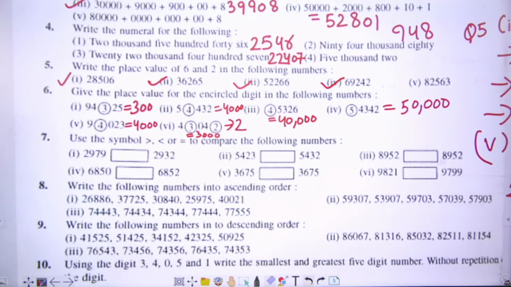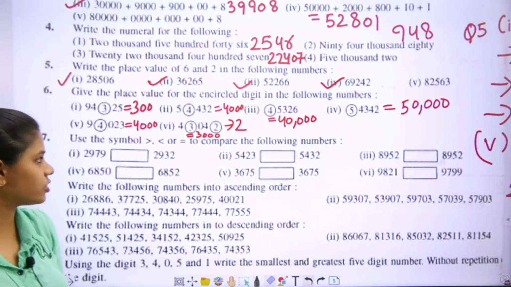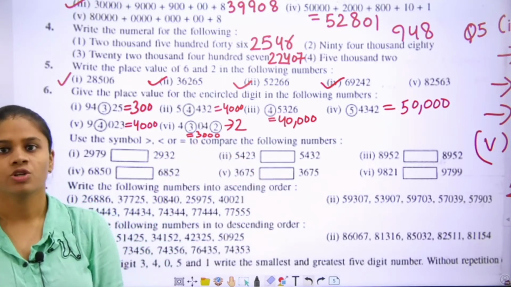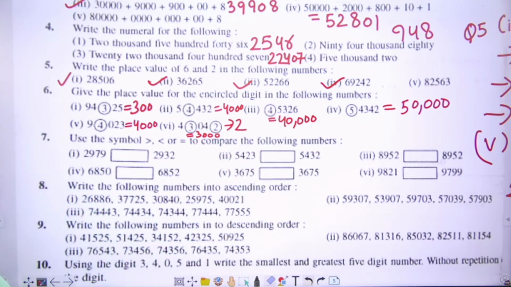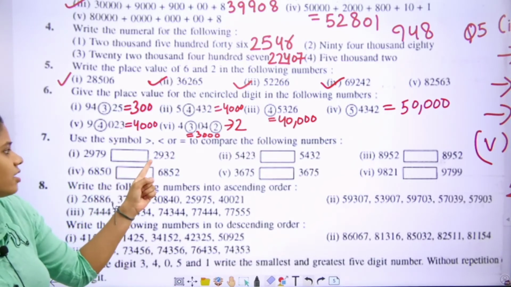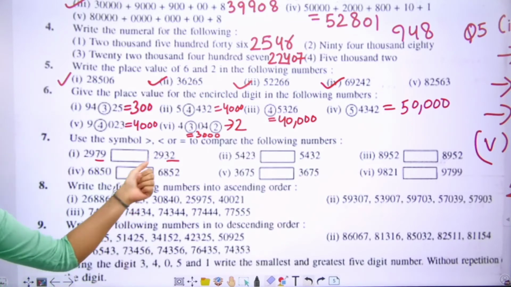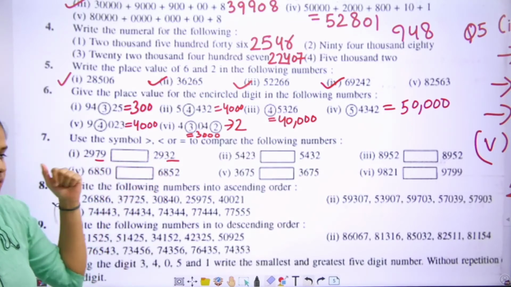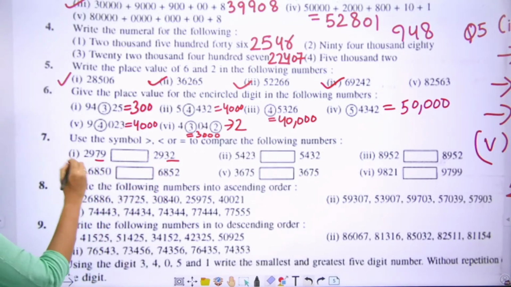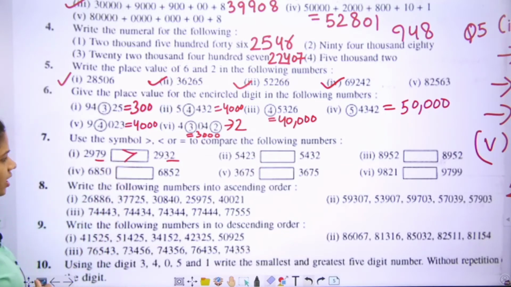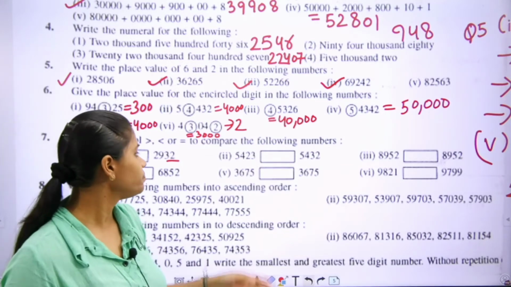Use the symbol greater than, less than, or equals to compare the following numbers. Students, you have to compare the numbers. Let's start. First part, 2979 and 2932. You can compare with the last two digits. This is 32 and this is 79. Which one is the bigger? 2979. Move to the next part.